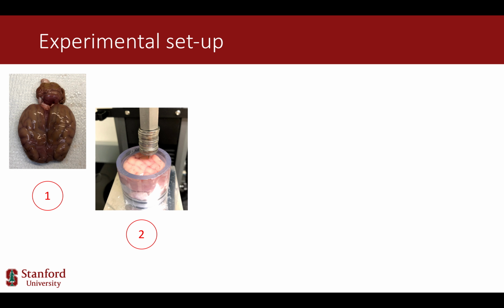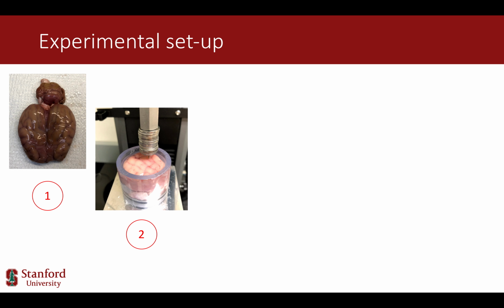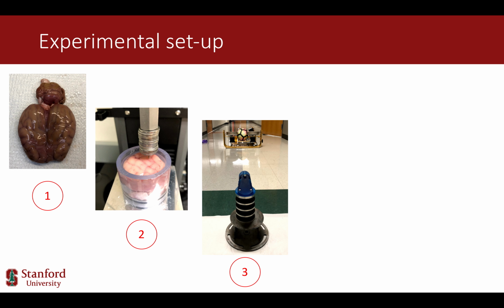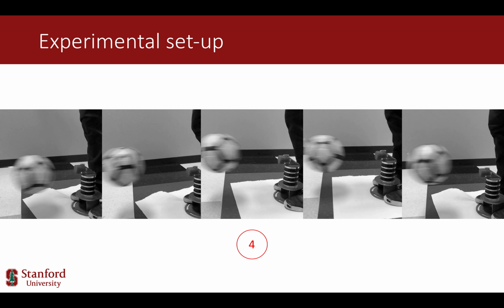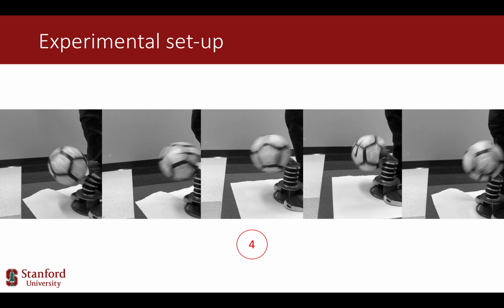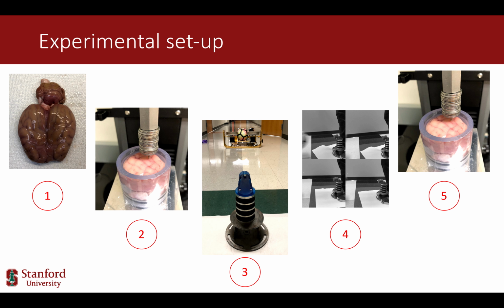Our experimental test setup and methods are as follows. The right hemisphere of 4 sheep brains were used as a proxy for human brains. The brains underwent indentation testing pre-impact to get baseline linear elastic stiffness. The brains were then placed in a 3D printed skull and neck proxy, and a ball launcher was used to launch a soccer ball perpendicular to the apex of the forehead of the skull proxy. The brains were then retested to acquire post-impact linear elastic stiffness values.